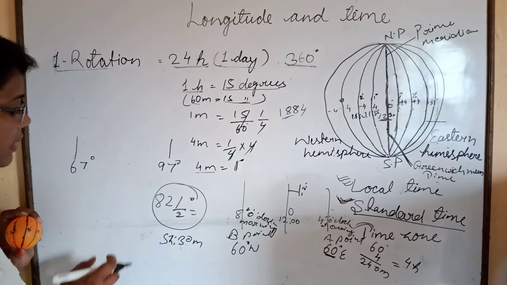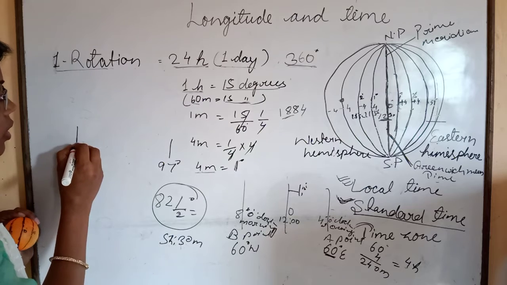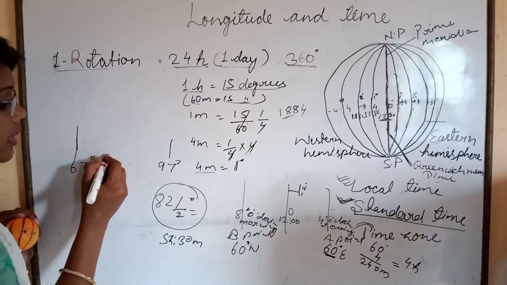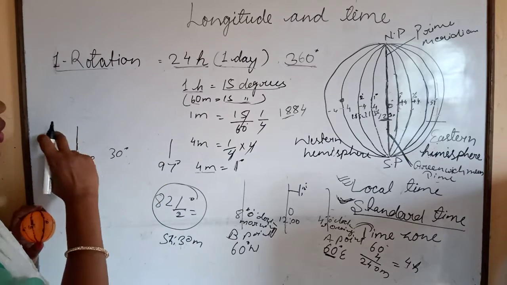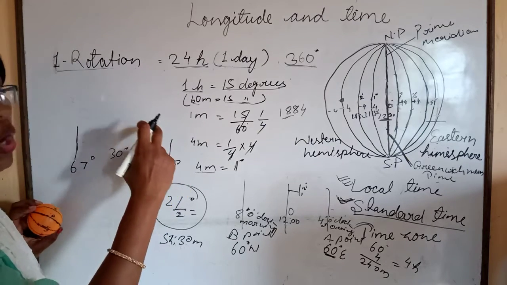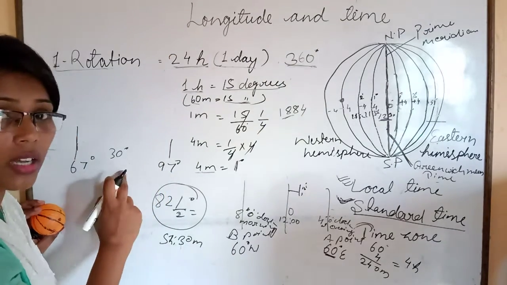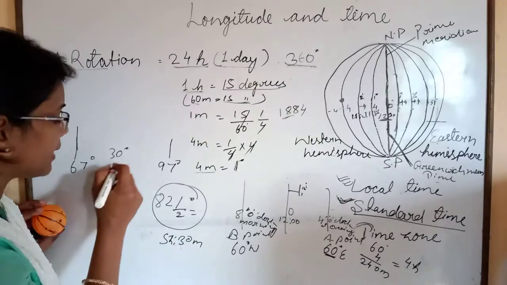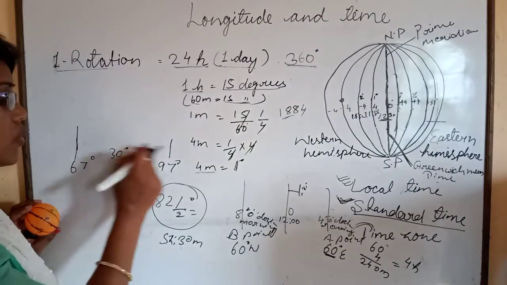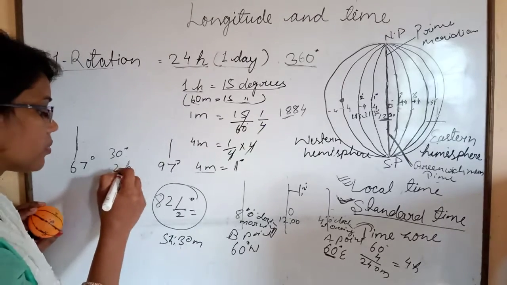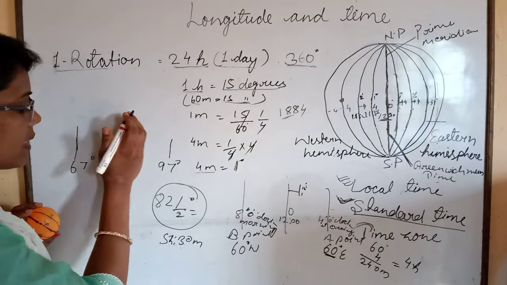Roughly, I am writing here. So it is 30 degrees. India's longitudinal extension is almost 30 degrees. That means it has about 2 hours difference from west to east.